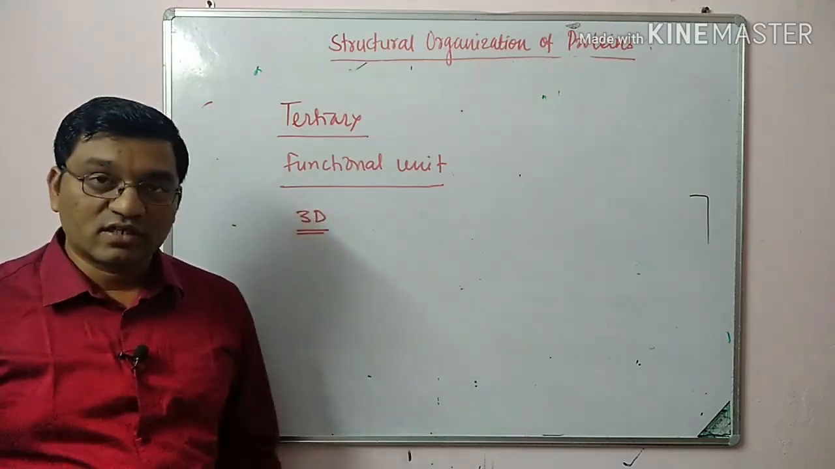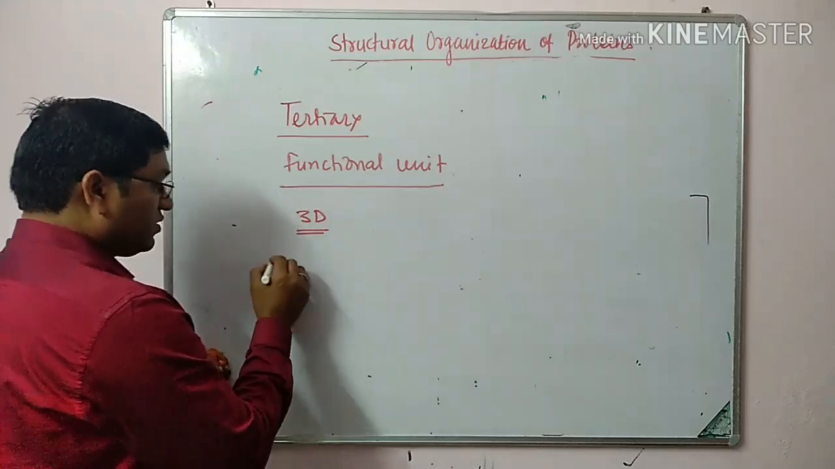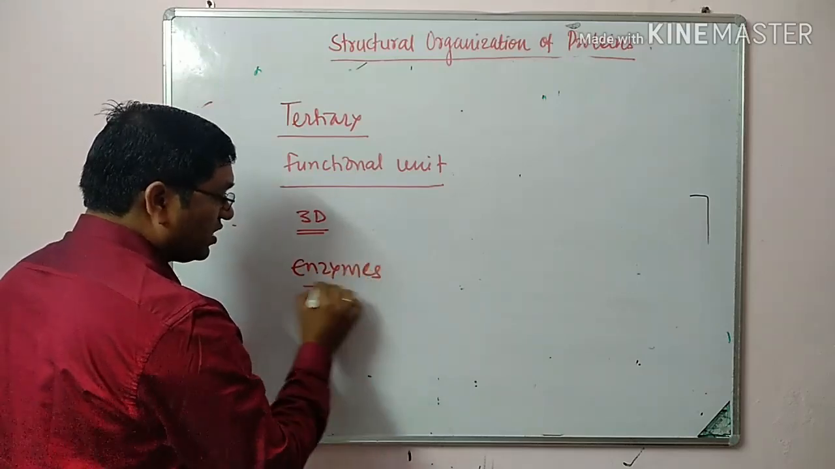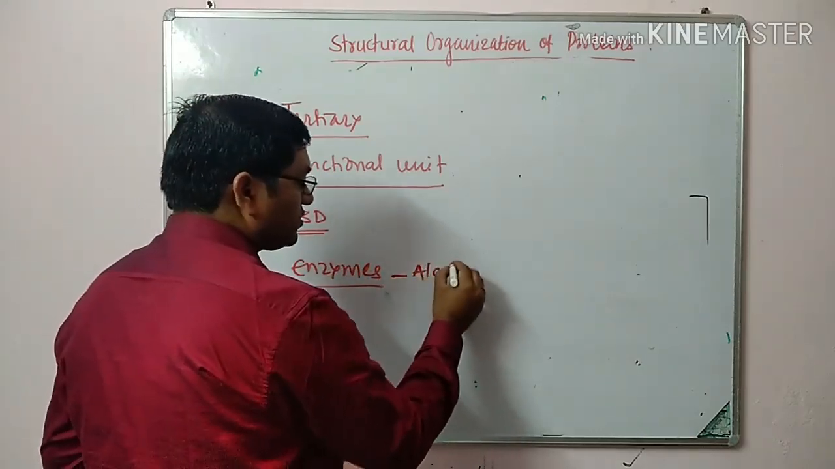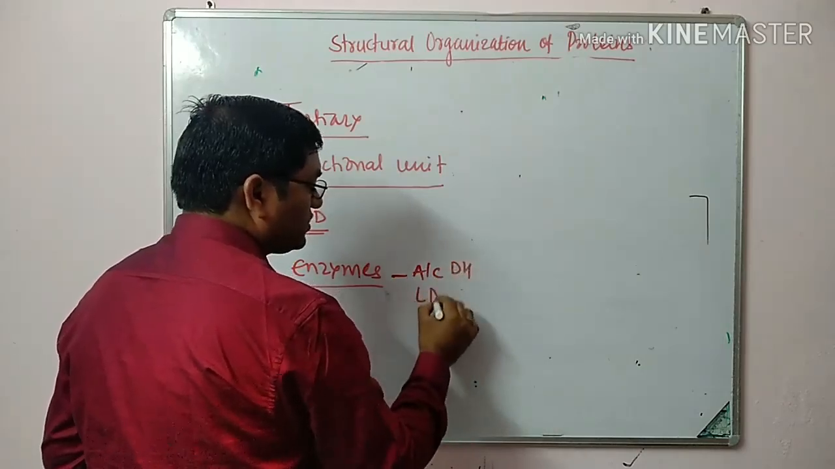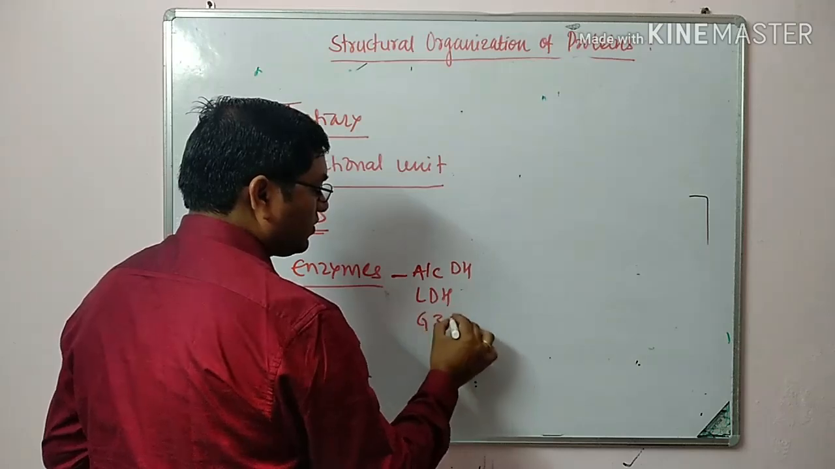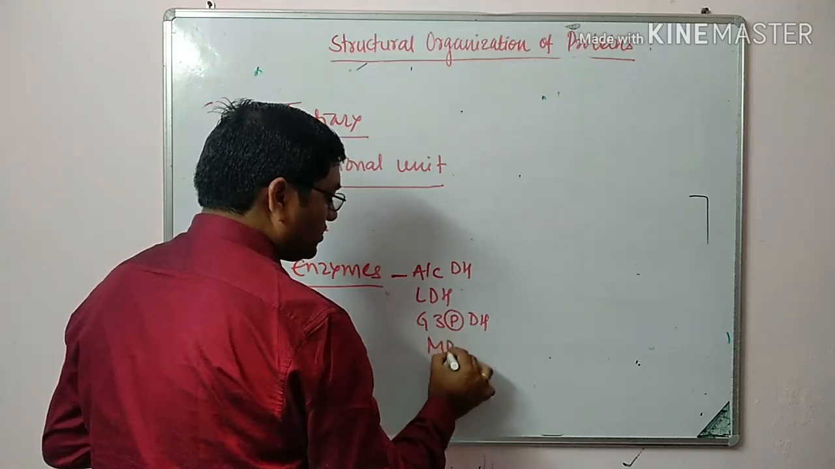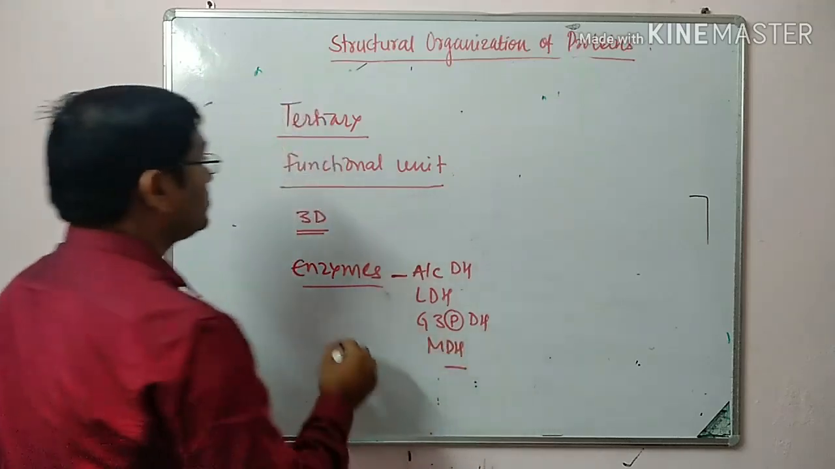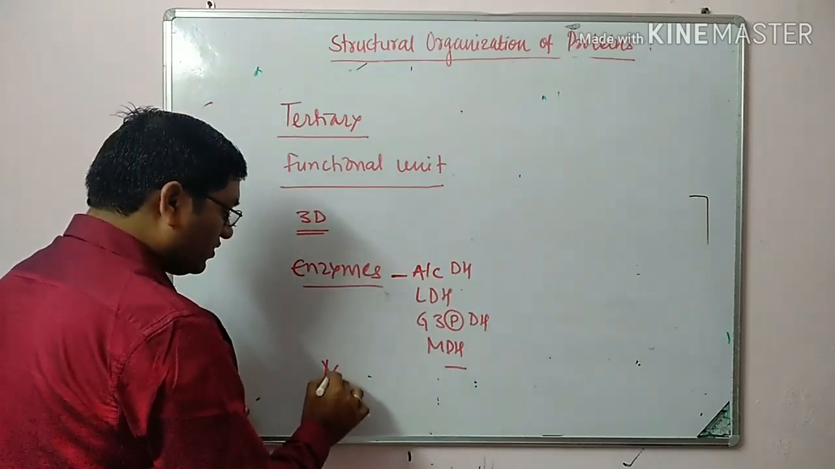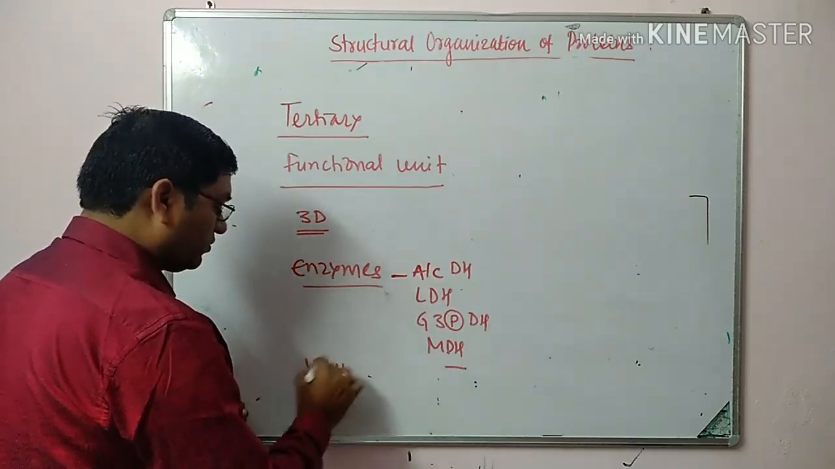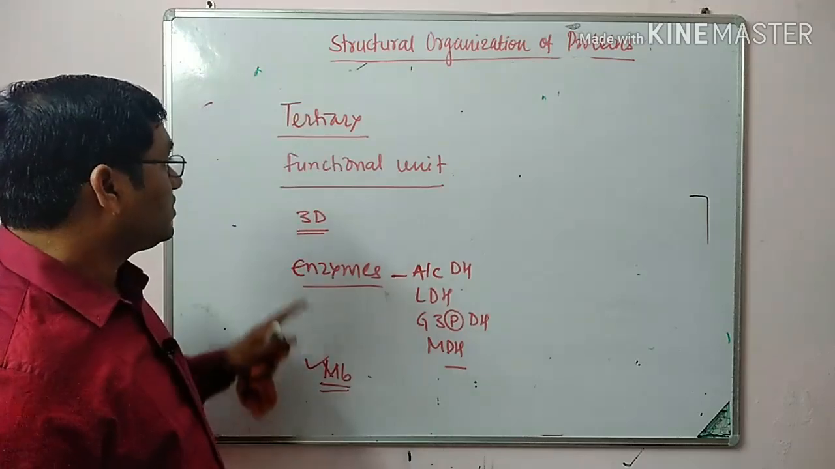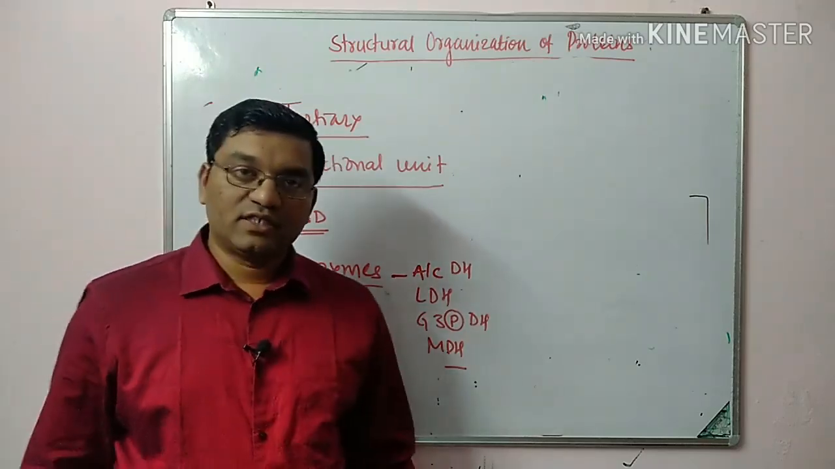Example: most of the enzymes are tertiary structures. It includes alcohol dehydrogenase, lactate dehydrogenase, glyceraldehyde 3-phosphate dehydrogenase, malate dehydrogenase. These are examples of tertiary structure. Also myoglobin is a tertiary structure of protein. Primary, secondary and tertiary structure involve a single polypeptide chain.